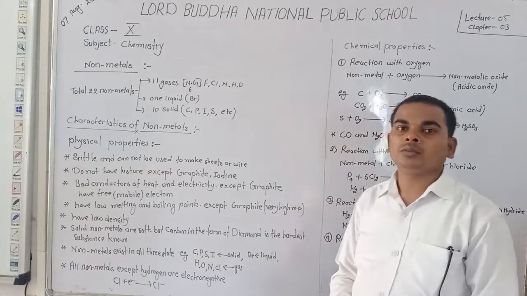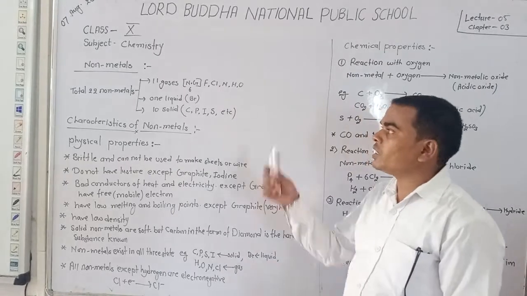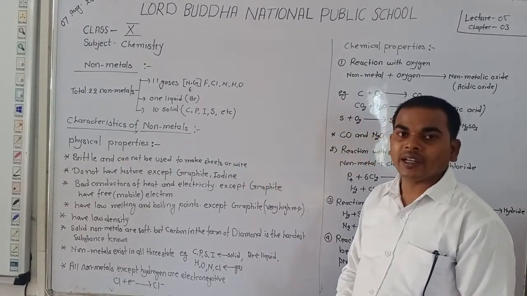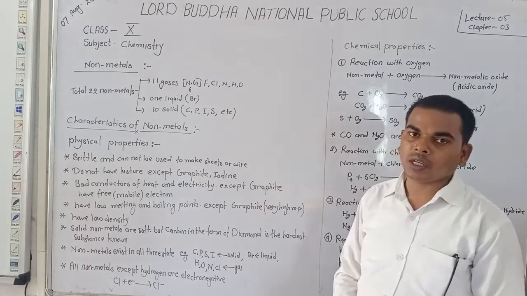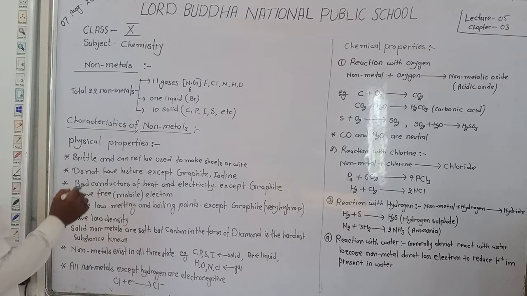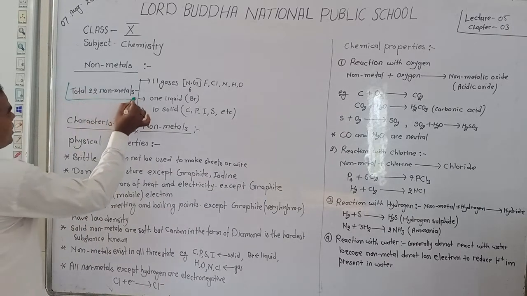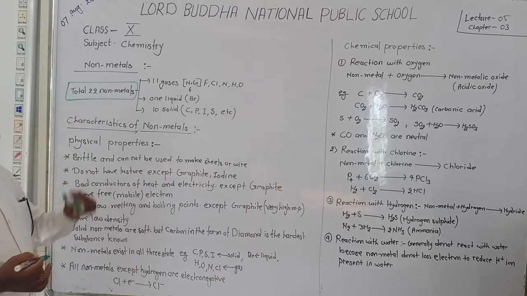Hello students, in the lecture on metals and non-metals, today we will discuss non-metals and their physical and chemical properties. Now let's discuss non-metals. Dear students, there are a total of 22 non-metals. How many non-metals? 22 non-metals.